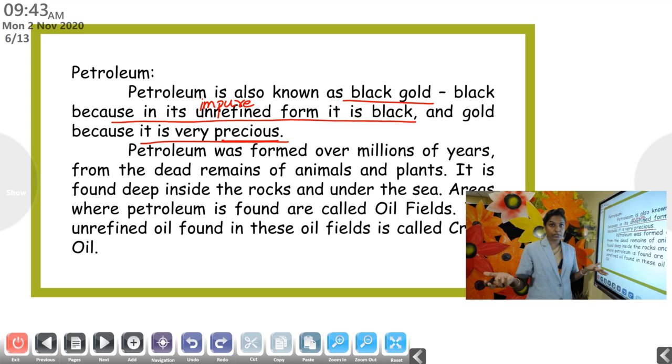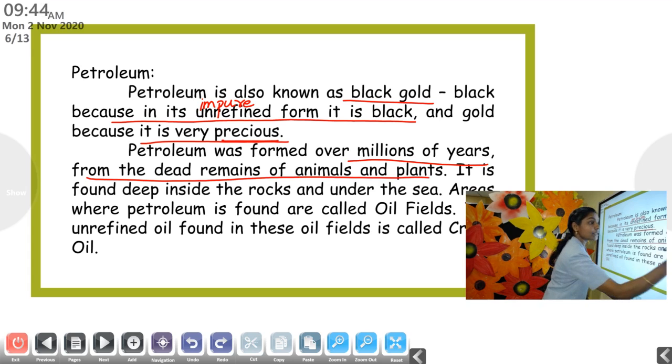Precious means important. Okay. Now, petroleum was found millions of years ago. So why is it precious? Why is it important? It has been found thousands or millions of years back. How? From the dead remains of plants and animals. You know, the fossil fuels are there.